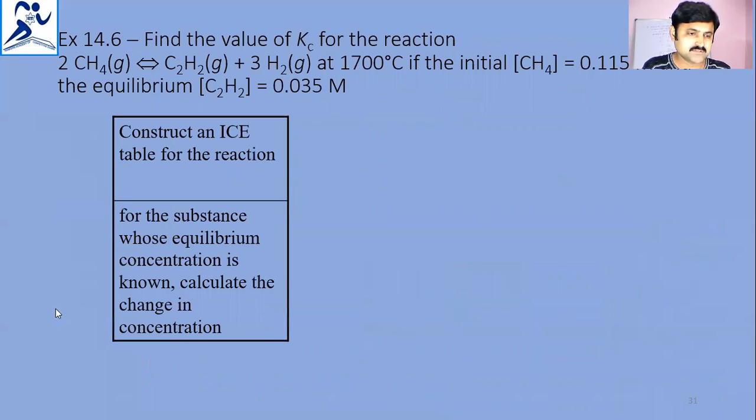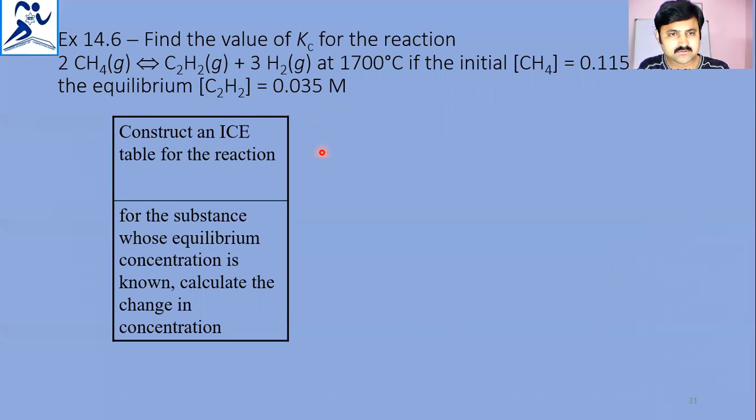Now, see the next one. Find the value of Kc for the reaction 2CH4 gives rise to C2H2 plus 3H2 at 1700 degrees Celsius. The initial concentration of methane is 0.115 molarity, and the equilibrium concentration of C2H2 is 0.035 molarity.